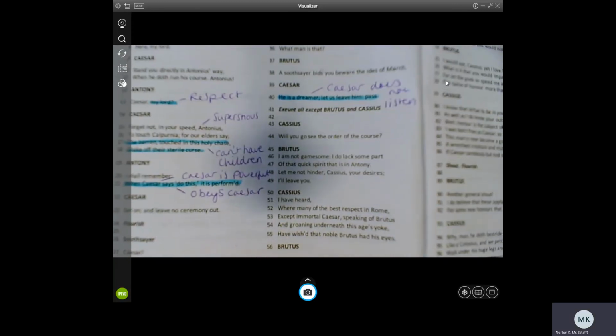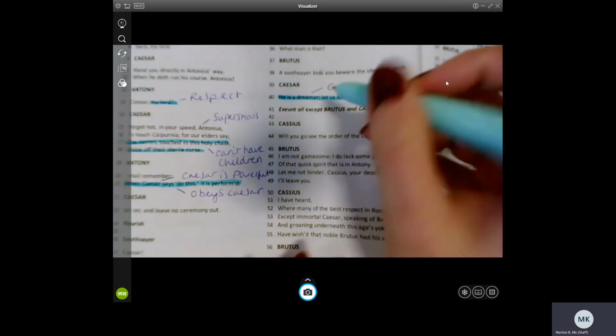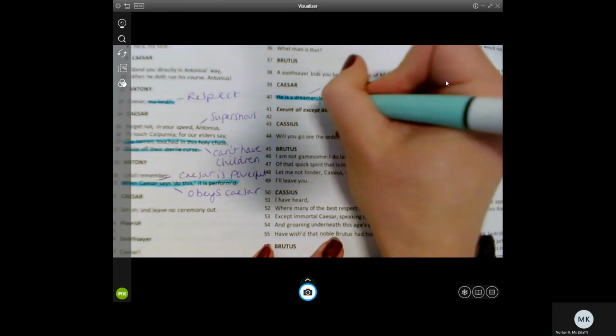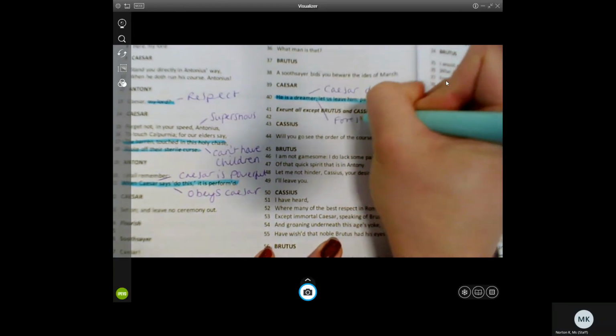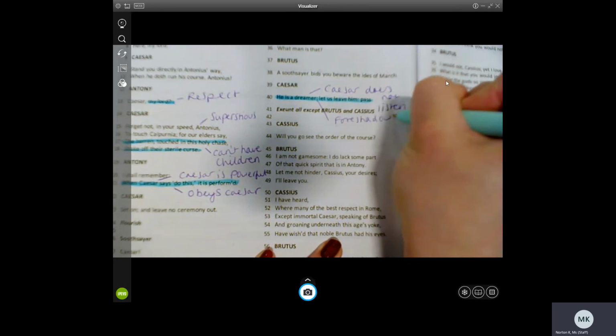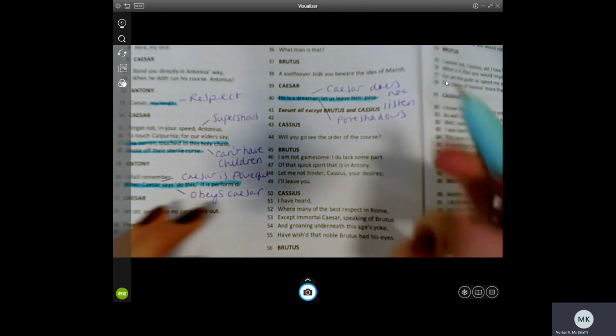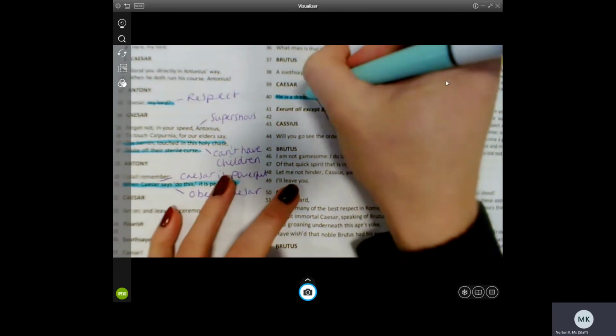And he ignores the warning, which potentially, again, foreshadows later events. If he's ignoring warnings, ignoring dreams,